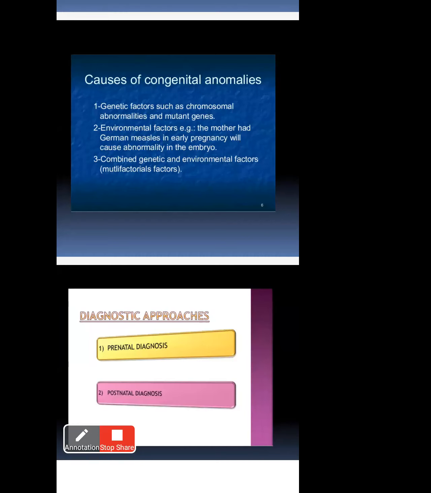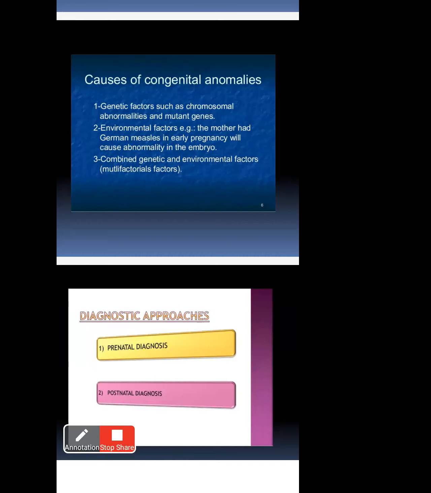Mutant genes means excessive abnormal chromosomes or genes received from the parents by the babies or any persons in the family. That is a mutant gene. Whenever abnormal genes are received from the parents, they are affected by congenital anomalies.